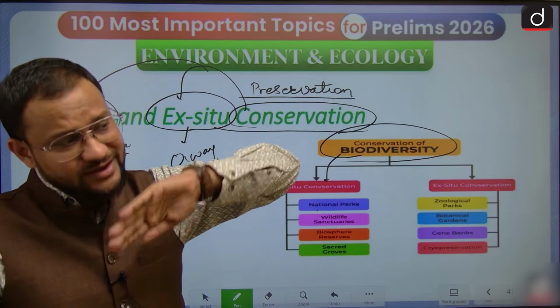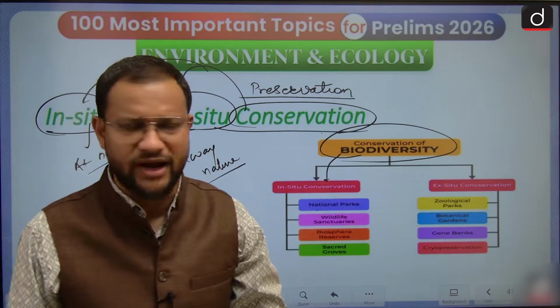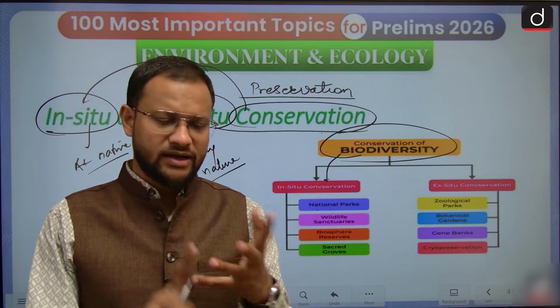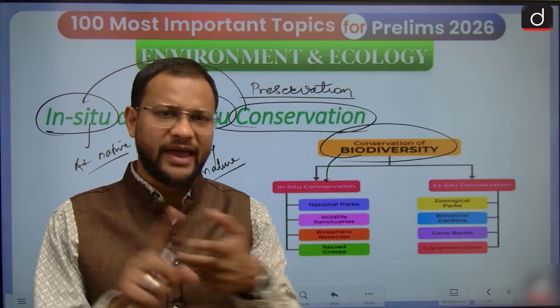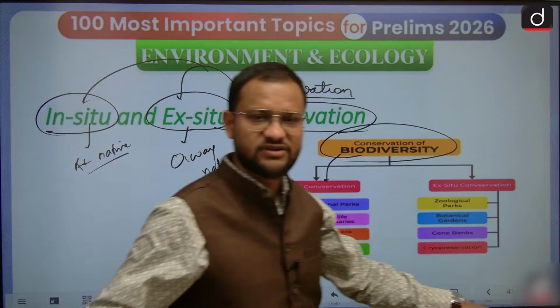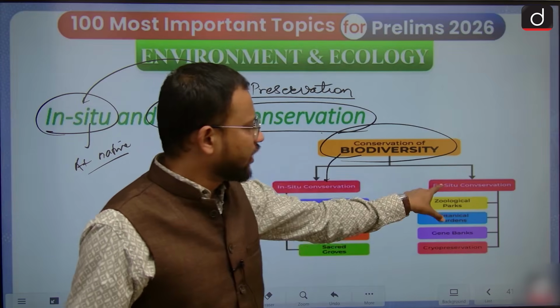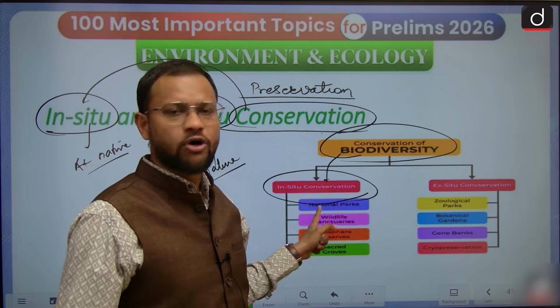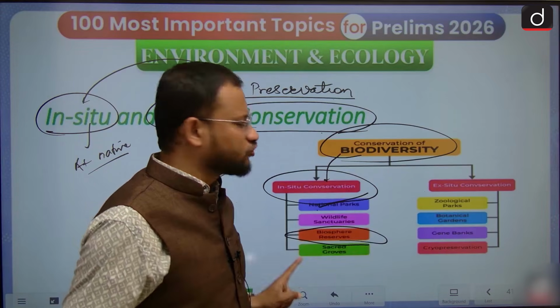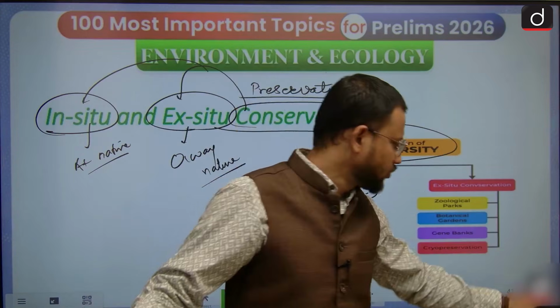Then, if either the whole organism or parts of that organism are migrated to some other place for the purpose of conservation, that is ex situ conservation: botanical garden, zoological park, then gene bank, seed bank. All these are examples of cryopreservation. Remember, between these two, in situ conservation is best, and among all, in fact, I would say biosphere reserve is the best means of conservation.